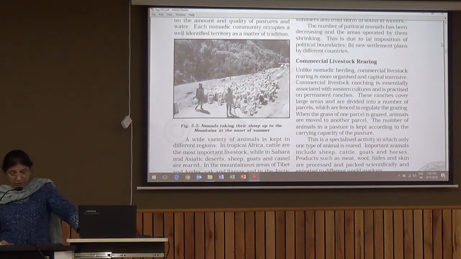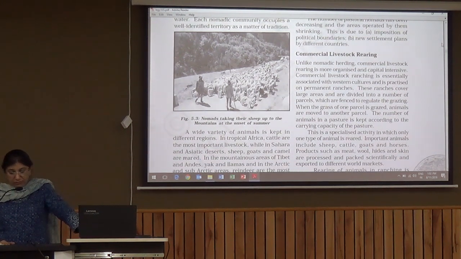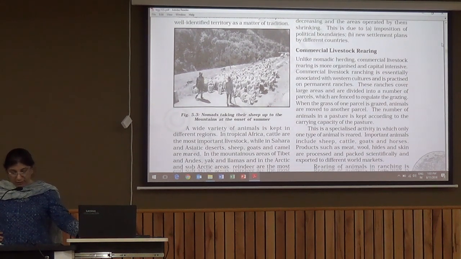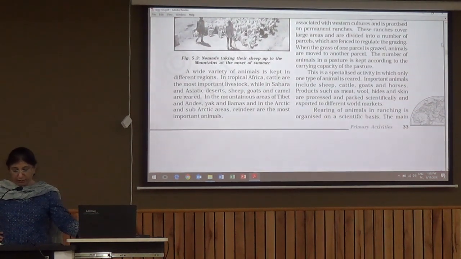These ranches cover large areas and are divided into a number of parcels which are fenced to regulate the grazing. When the grass of one parcel is grazed, animals are moved to another parcel. So these are specialized areas where all the facilities for animal rearing are there, especially veterinary doctors and all the medical facilities, so that proper growth and care is taken and they can provide all the requirements for their commercial purpose. The number of animals in a pasture is kept according to the carrying capacity of the pasture. So this is a specialized activity in which only one type of animal is reared.